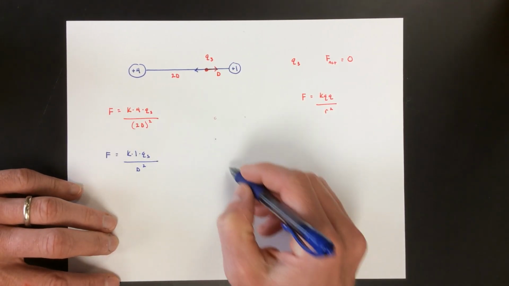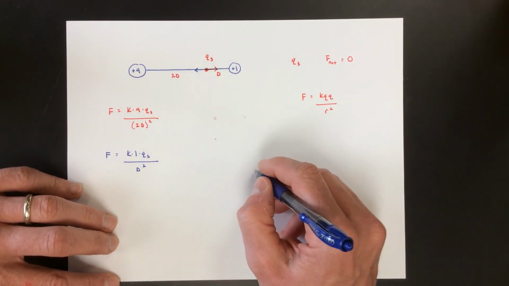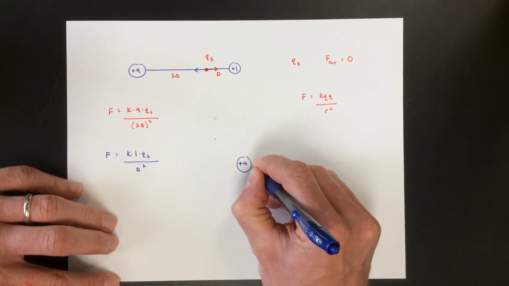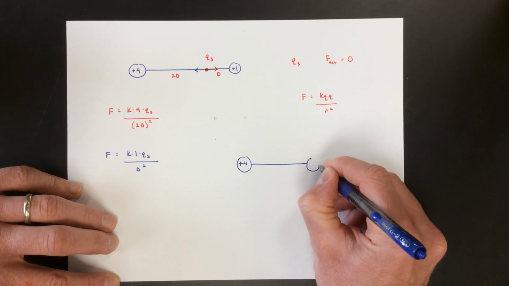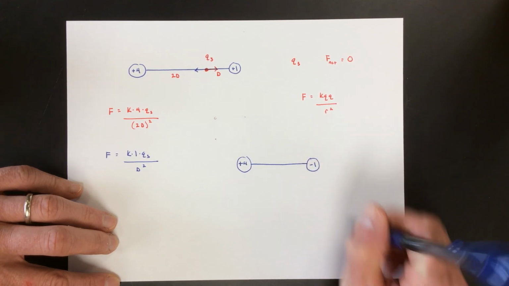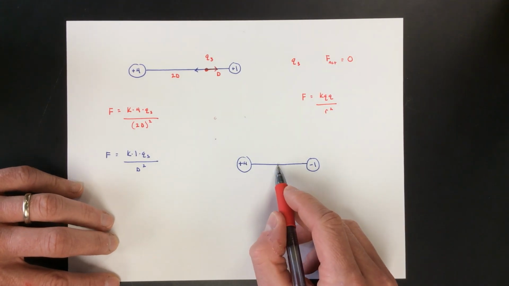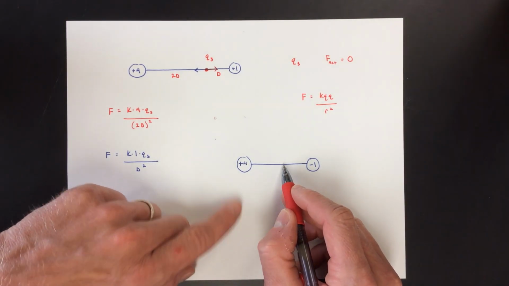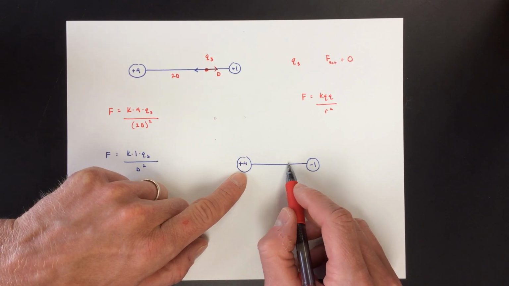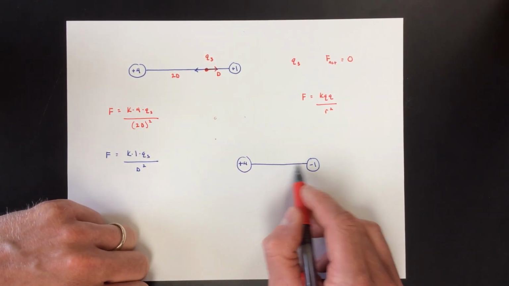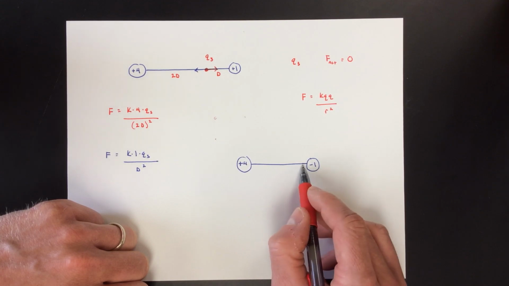They also, what if it was a positive and a negative though? So what if it was a positive 4 and a negative 1 charge? Well, think about it for a second. If I put it anywhere in here, let's say I'm putting a positive Q3 in here, the +4 is going to push it, and the -1 is going to pull it. So anywhere in here, both of them go this way. So nothing's going to cancel, right?